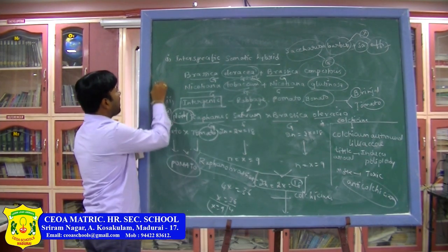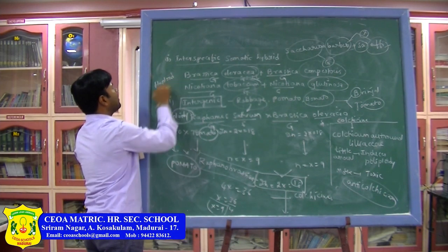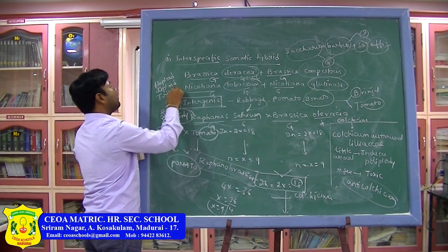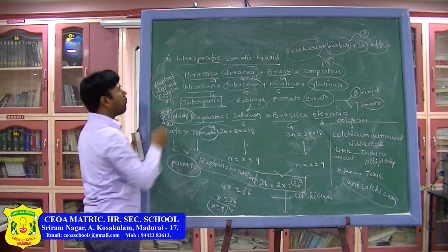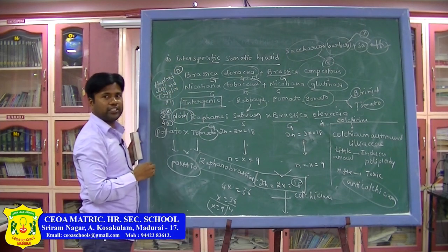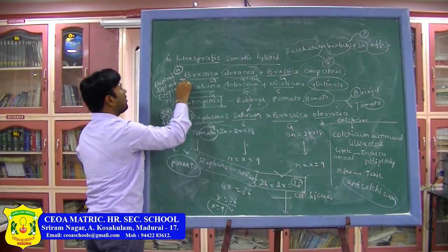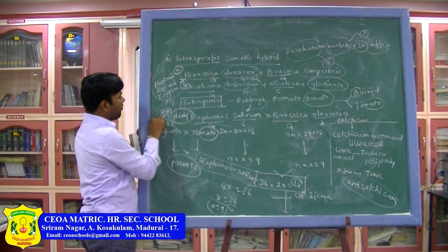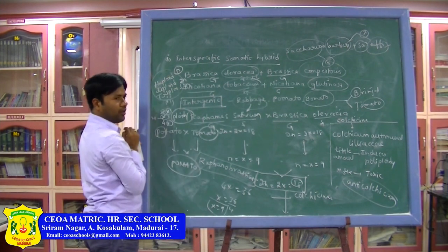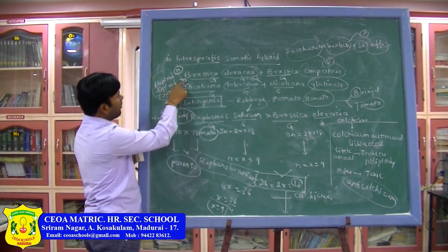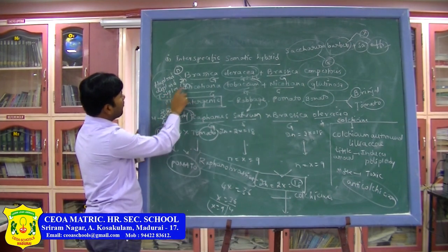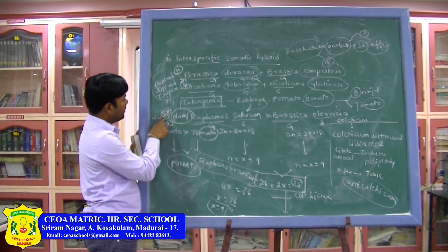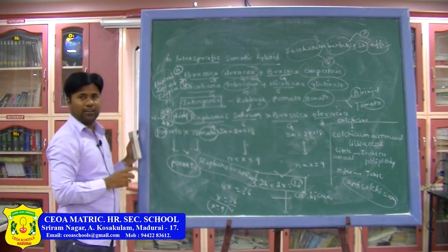Then haploid, diploid, triploid: here you have to think about n, 2n and 3n. Monoploid means x, haploid means n. Okay. Then diploid means 2n, triploid means 3n. Okay. Tetraploid, hexaploid, that is 4x, 6x, like that.